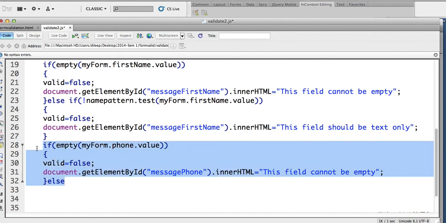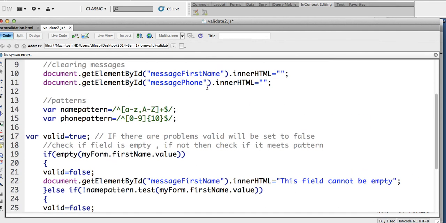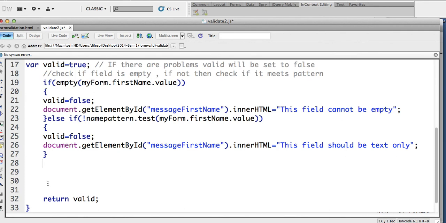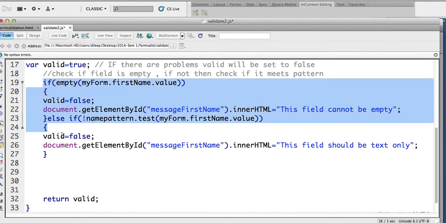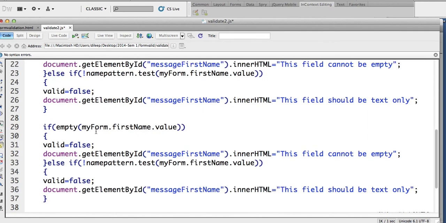So let's try again. And this is very nasty here. If it encounters an error here, it just jumps down. If empty phone, message phone, have 10 numbers.